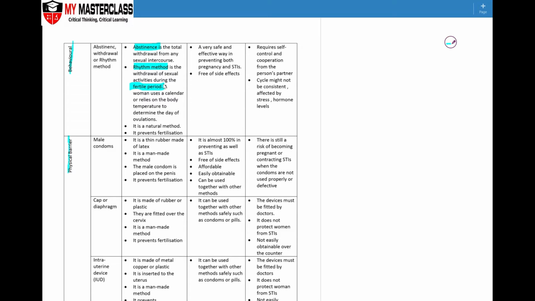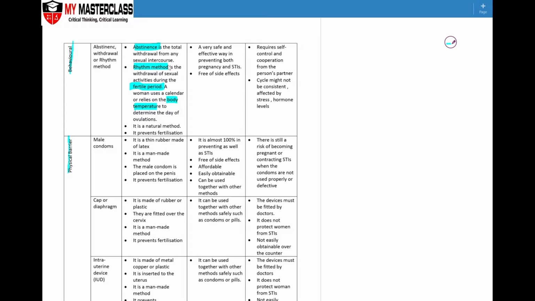Let's say starting menstruation, today is the first day. So on the 11th day after today and on the 14th day, during that period of time, there should not be any sexual intercourse. To be safer, some individuals will extend to the 17th day. Another method is using body temperature to determine this.